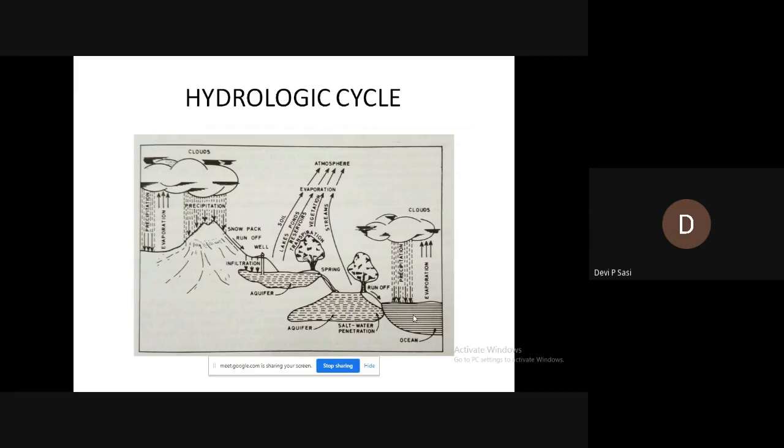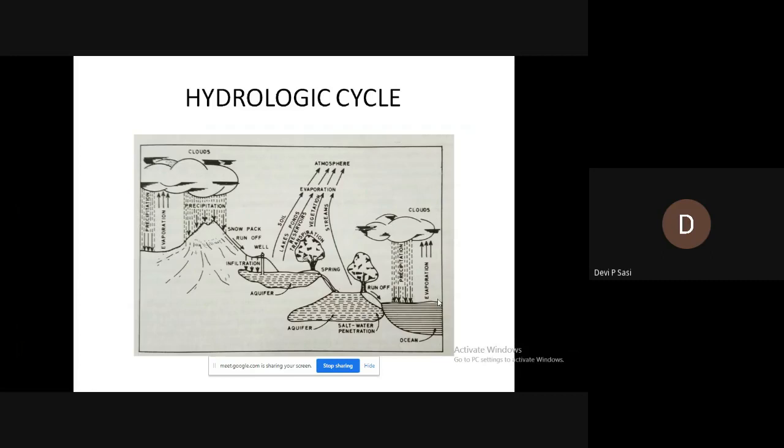The hydrologic cycle is considered to begin with the water from the oceans. The water from the oceans gets evaporated and forms clouds. The clouds condense and fall to the earth as precipitation. Not all of this precipitation reaches the ocean surface. Some of it falls on the land surface and some falls on the ocean surface.